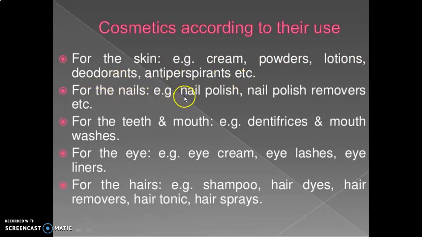For the nails, for example, nail polish removers, etc. For the teeth and mouth, examples: dentifrices and mouthwashes. For the eye, examples: eye cream, eyelashes, eyeliners. For the hair, examples: shampoo, hair dyes, hair removers, hair tonic, hairsprays.